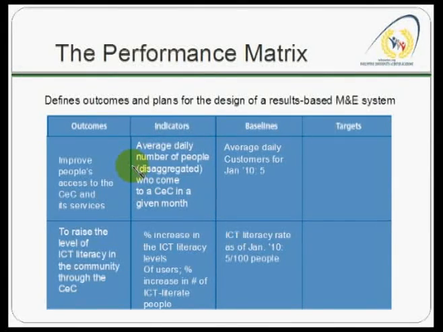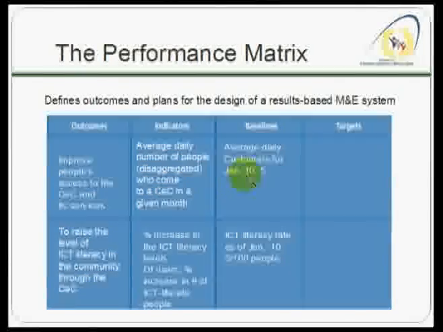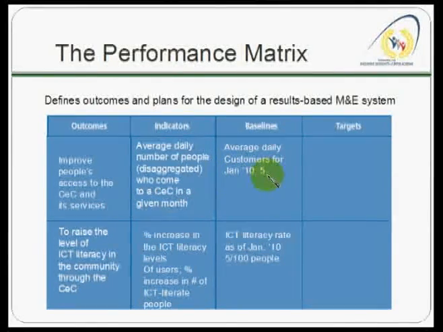I've placed an example for each of the outcomes here. So again, the baseline, for example, if you say that with this outcome and with this indicator, let's just suppose that in your baseline study, you've discovered that the average daily customers coming into your CEC for the month of January 2010 was just 5. So it means that it's really very important that you improve on the access issue.